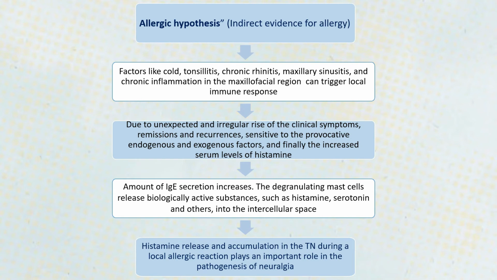Then there is the allergic hypothesis, in which there is indirect evidence for allergy. Factors like cold, tonsillitis, rhinitis, maxillary sinusitis, all these chronic inflammations can trigger the local immune response, which can in turn lead to increased serum levels of histamine. The amount of IgE secretion increases, and it starts producing histamine, serotonin, and other substances into the intercellular space, and this histamine starts collecting. There can be a local allergic reaction which can irritate the trigeminal nerve and result in the pathogenesis of trigeminal neuralgia.